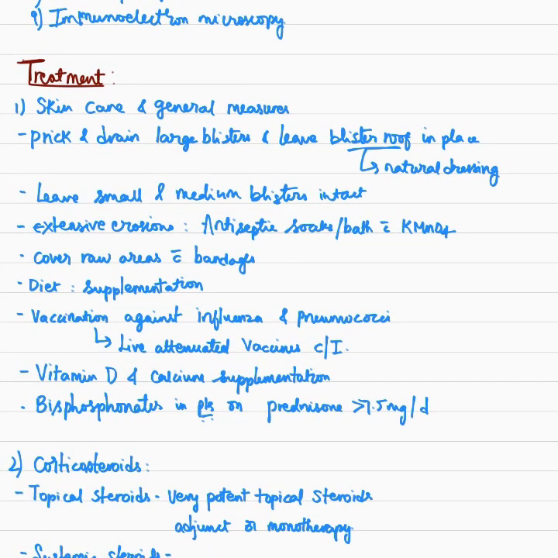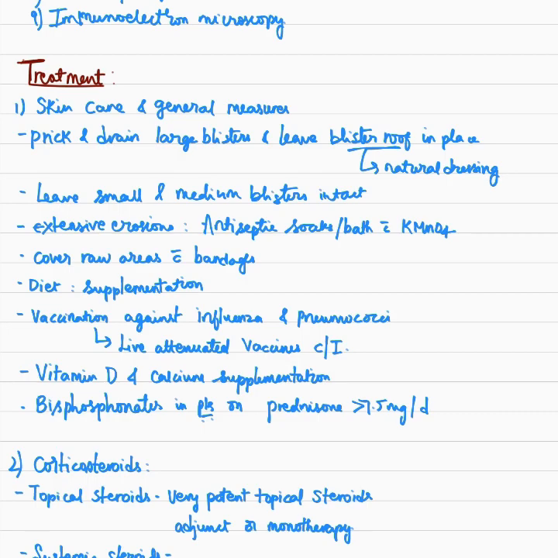Coming to the treatment aspect, first is skin care and general measures. So for large blisters, we can prick and drain them using a sterile needle, and the blister roof is to be left intact because it acts as a natural dressing and helps in healing the lesion faster. We can leave the small and medium blisters intact.